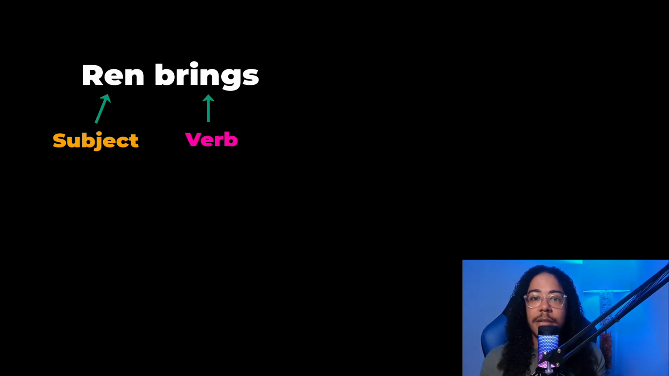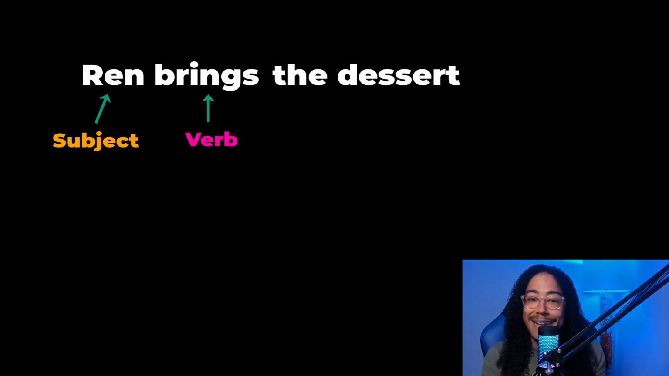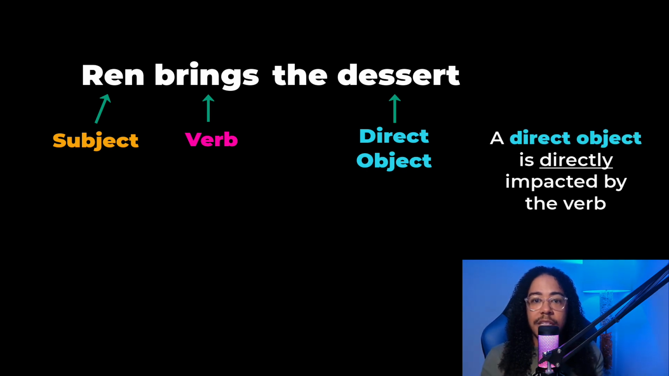Great. Now, sometimes the main character does something that affects someone or something else. So, for example, maybe Ren brings the dessert. Porque a mí me encantan los postres. The dessert is what's being directly affected by the verb because it's what's being brought. That's why in this phrase, dessert is called a direct object. A direct object tells you who or what is being directly impacted by the verb.